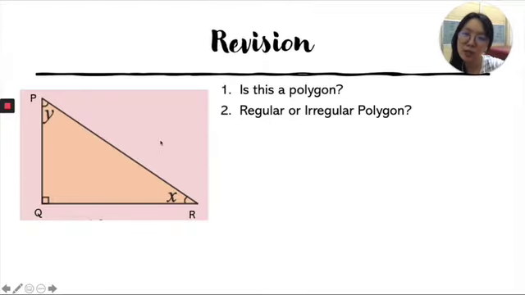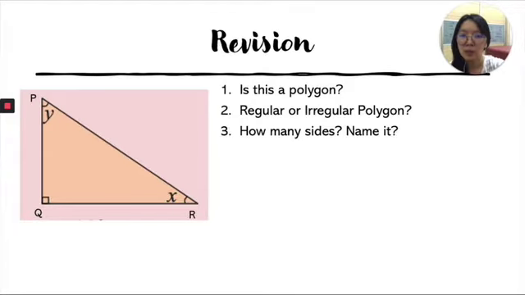And is this a regular or irregular polygon? Regular means all my angles have to be the same. No, these angles are not the same because this is 90 degrees, very obvious, and X and Y have to be less than 90 degrees. So I would say it is an irregular polygon. How many sides are there? There are 1, 2, 3. So there are 3 sides and it is called a triangle.